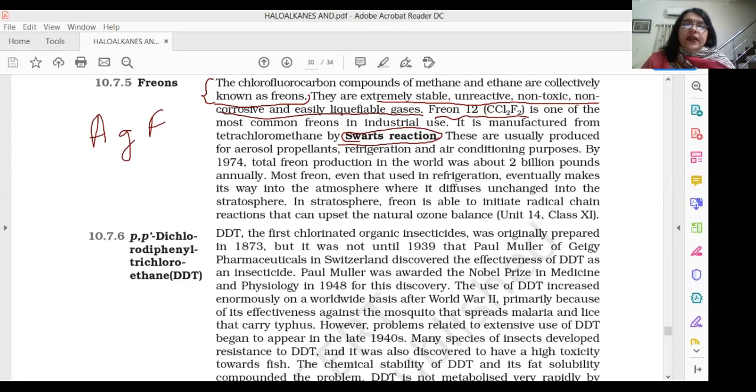These freons are normally produced for aerosol propellant, for refrigeration, and for air conditioning purposes. Eventually, as I've already told, they make their way into the atmosphere and diffuse unchanged because they are very stable into the stratosphere, and they are able to initiate a free radical chain reaction, and that depletes the ozone layer. Now coming to the last polyhalogen compound, that is DDT.